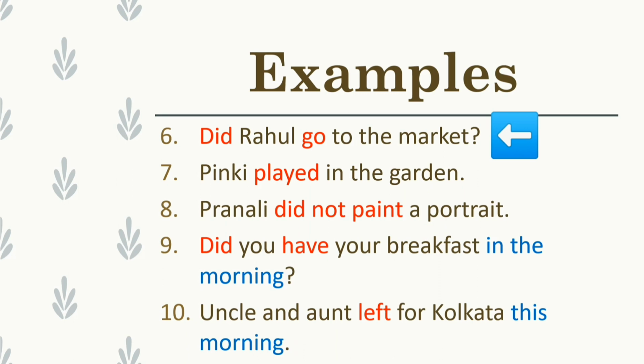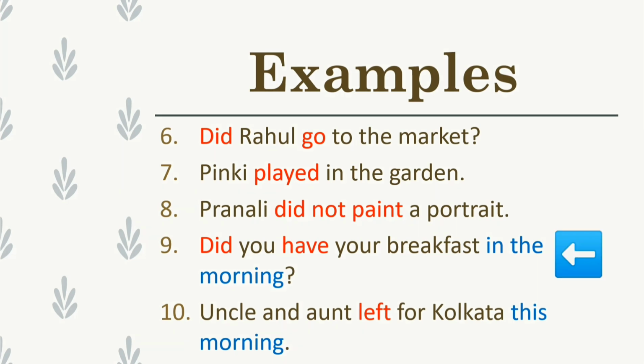Since this is an interrogative sentence, did is used before the subject Rahul and the base form go is used. Pinky played in the garden. Played is the past form of the verb play. Pranali did not paint a portrait. Since this is a negative sentence, not is used between did and the base form paint.